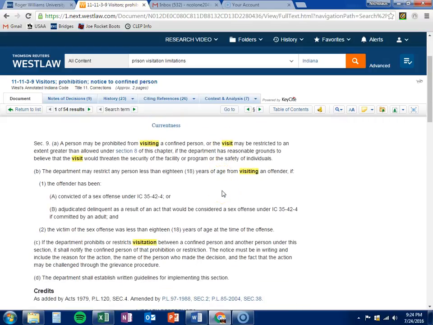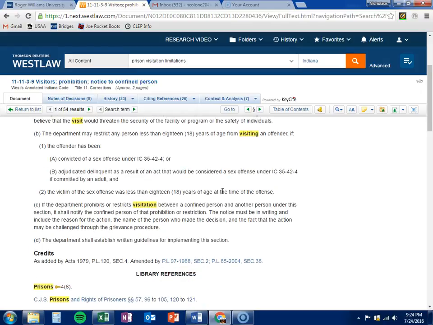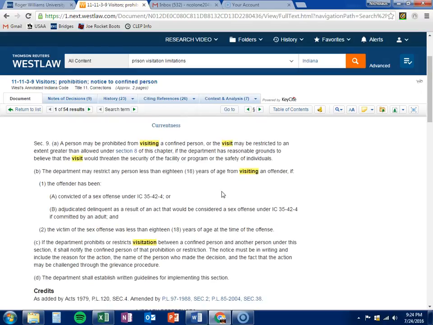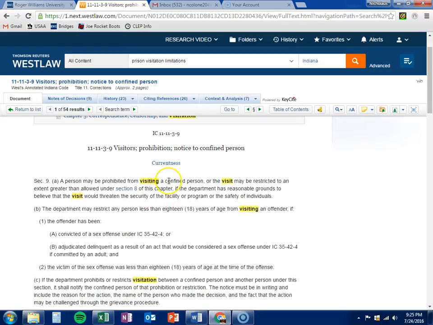From here you can see that the code is not very long. None of these codes really are very long. They're all broken up pretty well. But what it comes down to is you have paragraph alpha. It's going to say that a person may be prohibited from visiting a confined person, or the visit may be restricted to an extent greater than allowed under Section 8 of this chapter, something you might check out later.